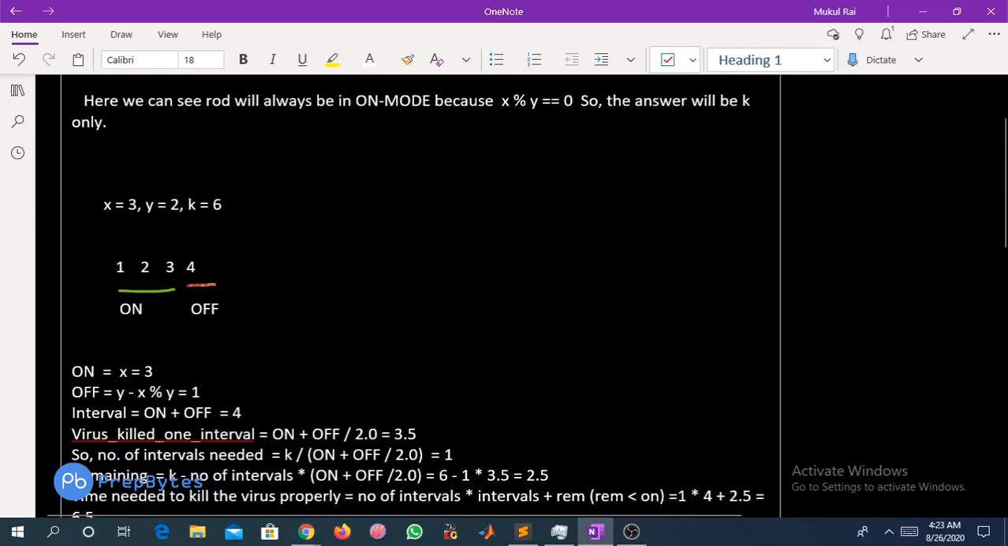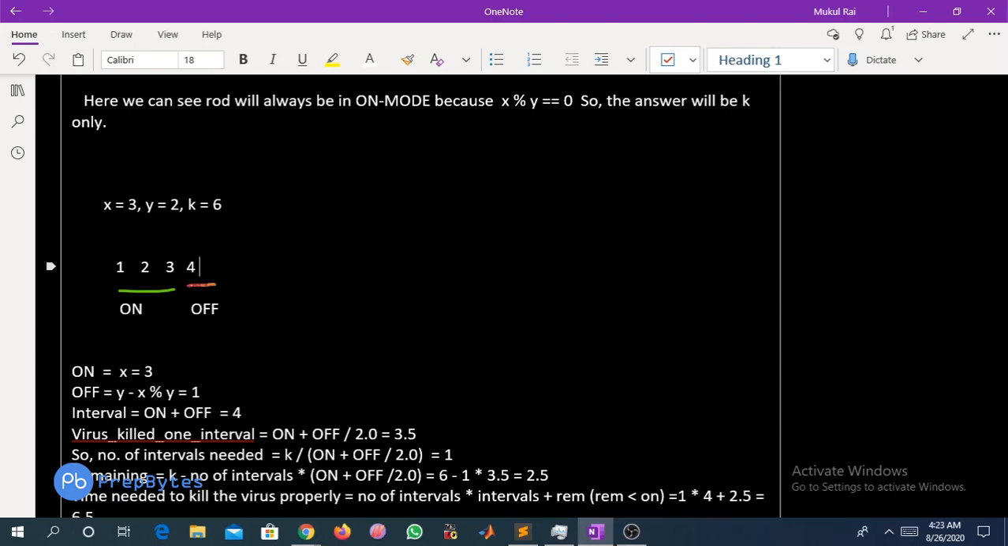Now look at this example: x equals 3, y equals 2 and k equals 6. Here we have to see the on mode and off mode. We can see clearly that up to 3 minutes the virus gets the on mode power, the high mode power, and after the 3rd minute it gets reduced. The scientists will come at the 2nd minute and see that the virus is getting high voltage, so they will do nothing and go back.